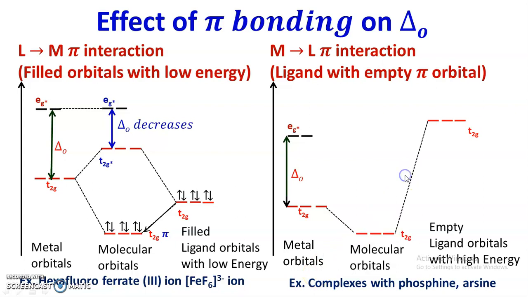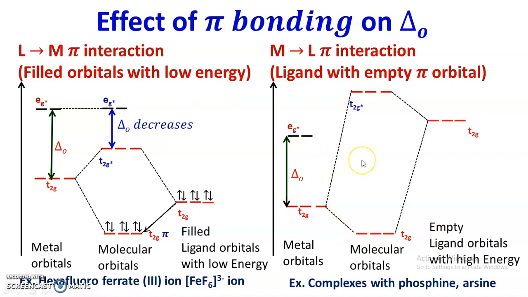So in-phase combination between T2g orbitals of the metal and ligand results in the formation of the bonding T2g pi molecular orbital, and out-of-phase combination gives the T2g star pi anti-bonding molecular orbital. Now as the ligand orbitals are empty, movement of electrons from ligand to metal is not possible, and these molecular orbitals are close to the metal.